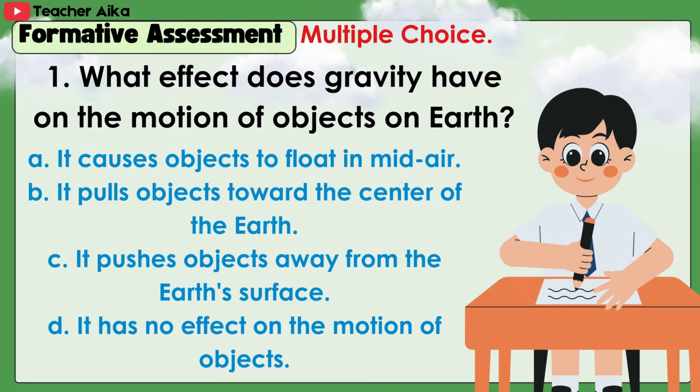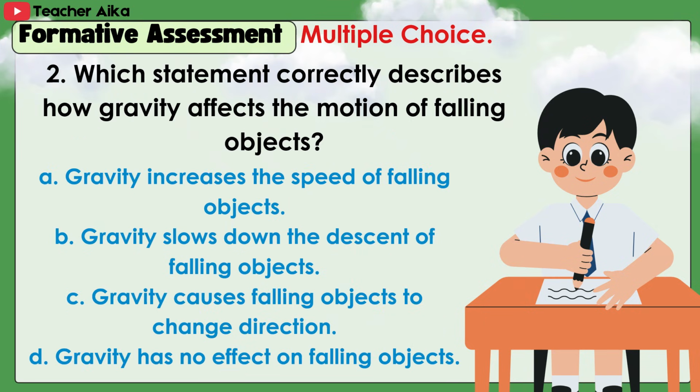Multiple choice. 1. What effect does gravity have on the motion of objects on Earth? Answer B. It pulls objects toward the center of the Earth. 2. Which statement correctly describes how gravity affects the motion of falling objects? Answer A. Gravity increases the speed of falling objects.